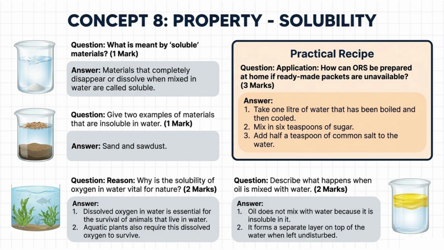Question. Application. How can ORS be prepared at home if ready-made packets are unavailable? 3 marks. Answer. Take 1 liter of water that has been boiled and then cooled. Mix in 6 teaspoons of sugar. Add half a teaspoon of common salt to the water.